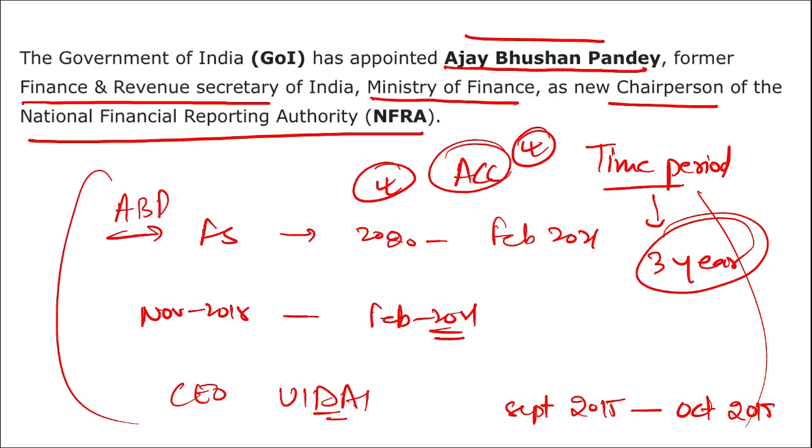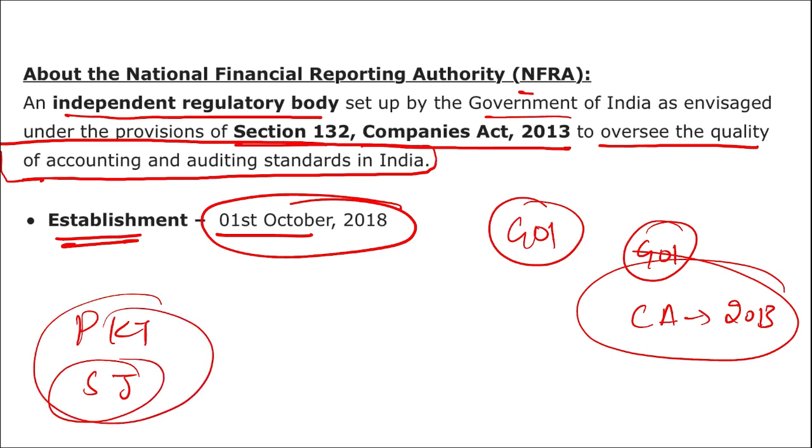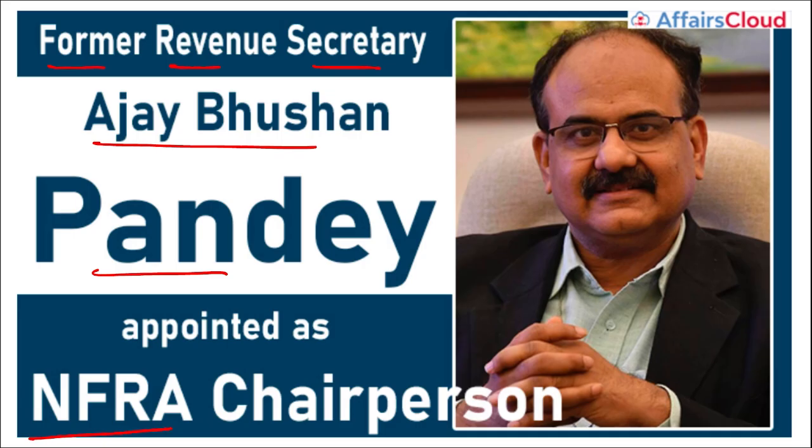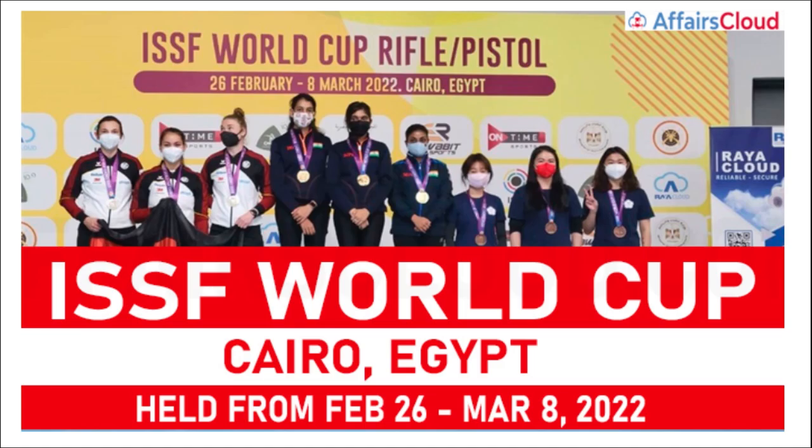Apart from this, ACC has also appointed 2 full-time members for NFRA. These 2 full-time members are Praveen Kumar Tiwari and Smita Jhinjigran. Alright, Smita Jhinjigran and Praveen Kumar Tiwari. So this is everything you need to know about this particular information. Former Revenue Secretary Ajay Bhushan Pandey appointed as the chairperson of NFRA, and the full form of NFRA is National Financial Reporting Authority. Next we'll be talking about ISSF.